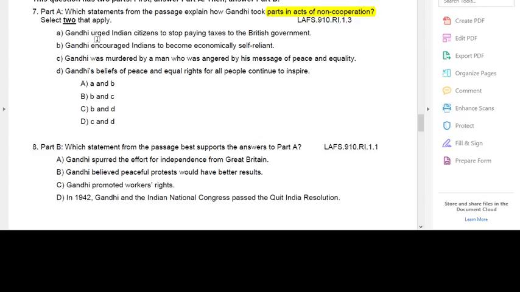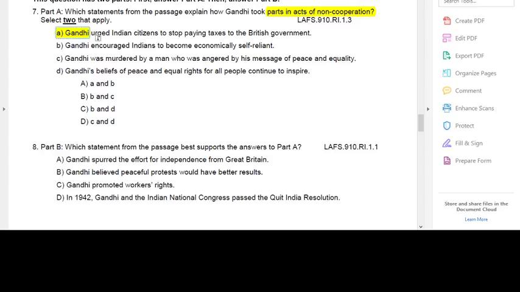That leaves you with he urged Indian citizens to stop paying taxes, he encouraged Indians to become economically self-reliant, and his beliefs of peace and equal rights for all continue to inspire. I know right away that I'm going to choose A, because he's urging people not to pay taxes to the government. That's not cooperating. That's being uncooperative. He's telling them, hey, don't cooperate with the government. Not paying taxes is one. So I'm going to highlight that. I'm using A. So A is definitely an answer. Now I'm circling A on my paper.